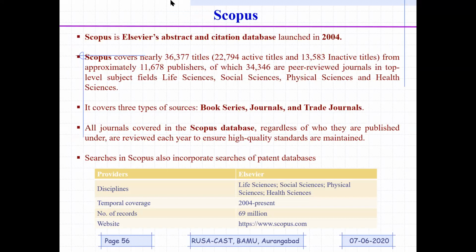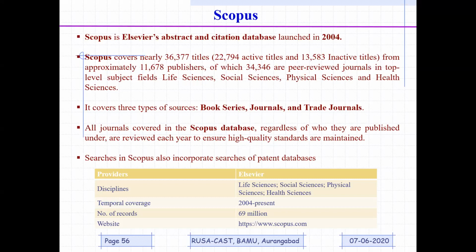Let me give you a little bit of information about Scopus and Web of Science. Scopus is Elsevier's abstract and citation database, launched in 2004, and as I mentioned earlier, it is multidisciplinary. It publishes book series, journals, and conferences as well.